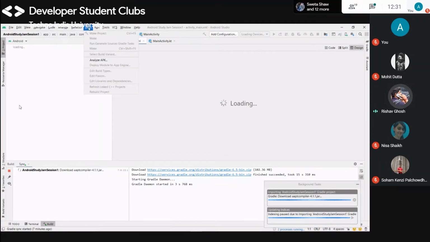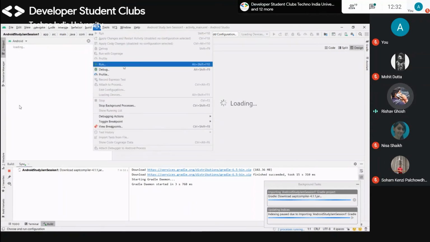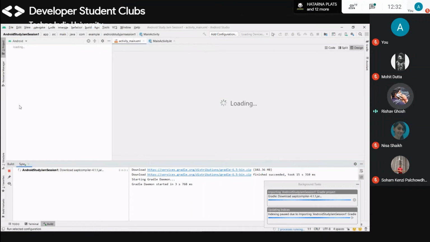And here is build. You can make your Android project and then you can analyze your APK, like what the faults in this APK are and what you need to refresh or what necessary code to add, etc. And you can run this from here, and you can also run from here.